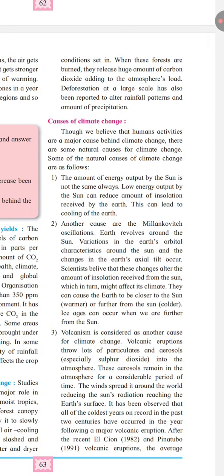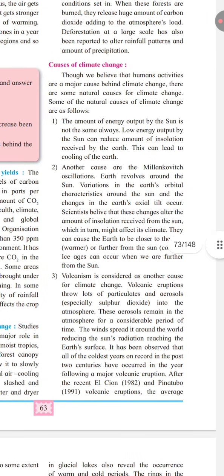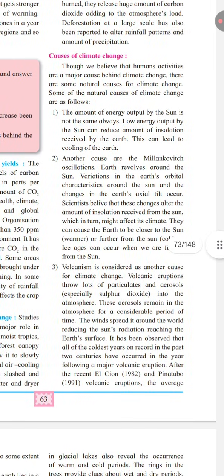Now, let's understand these natural causes. First is variations in the energy output of the sun. The amount of energy released by the sun is not always the same. When the sun's energy output is low, the amount of insolation received by the earth decreases. This can lead to cooling of the earth. So, lower solar energy, lower insolation, cooling of the earth.